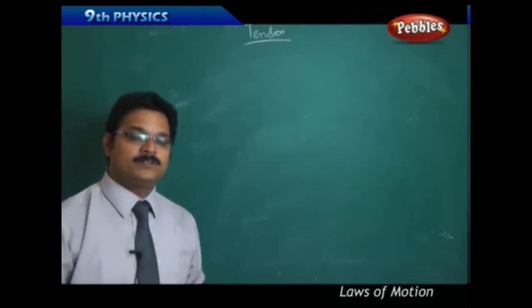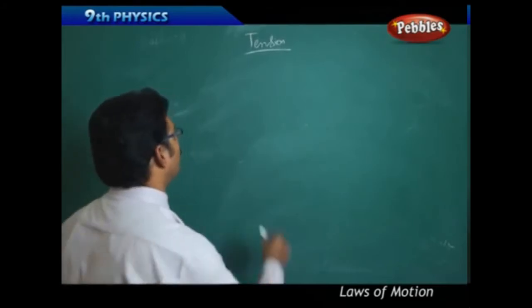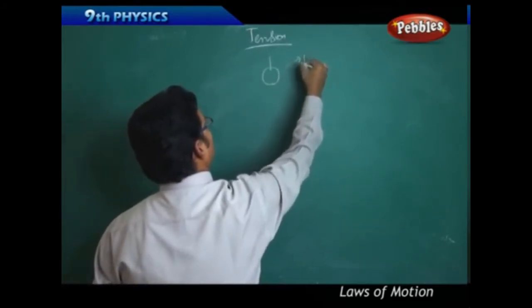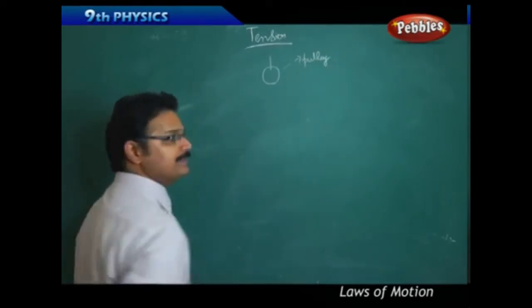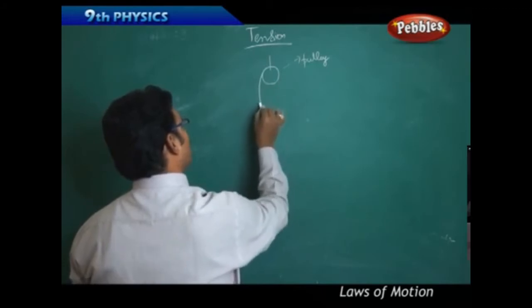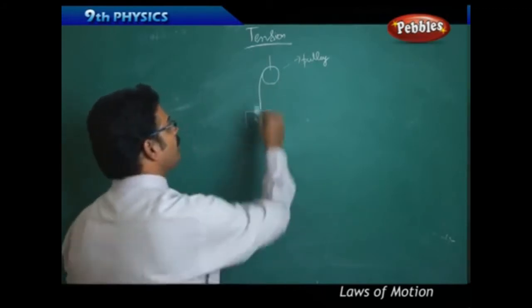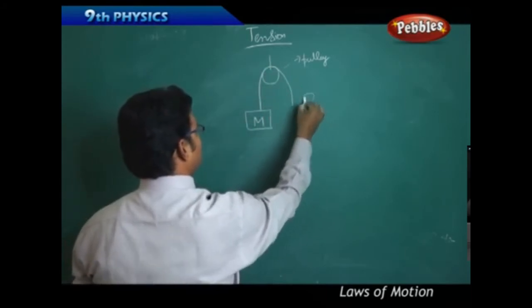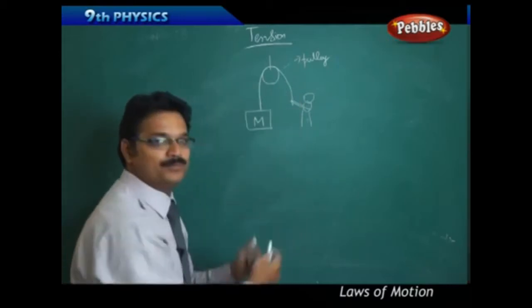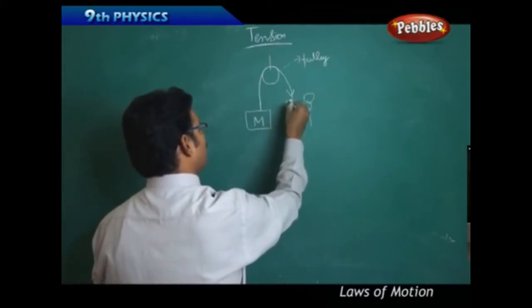Now we see some more examples and applications of this tension. See, there is a pulley. It is called a frictionless pulley. There is no friction. And there is a rope over the pulley. One side of the rope is attached to a block of mass capital M, and from the other side, a person is standing and pulling the rope. When he is pulling the rope, he is applying the force in the downward direction.